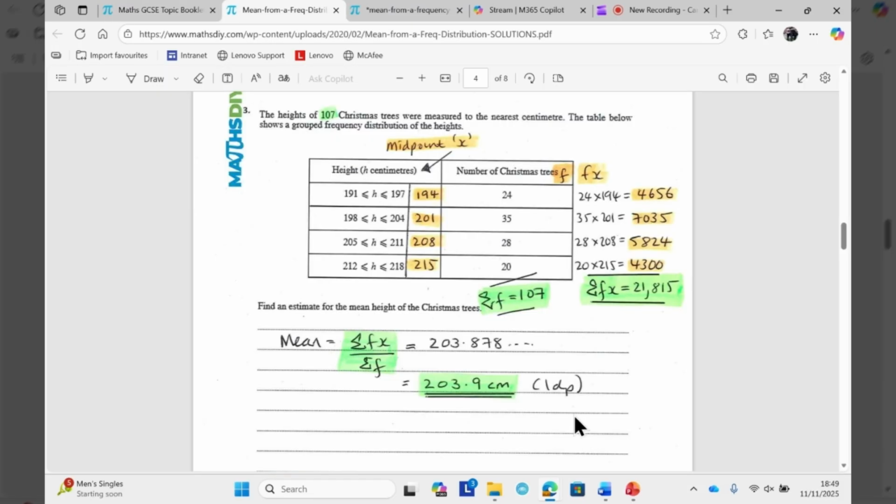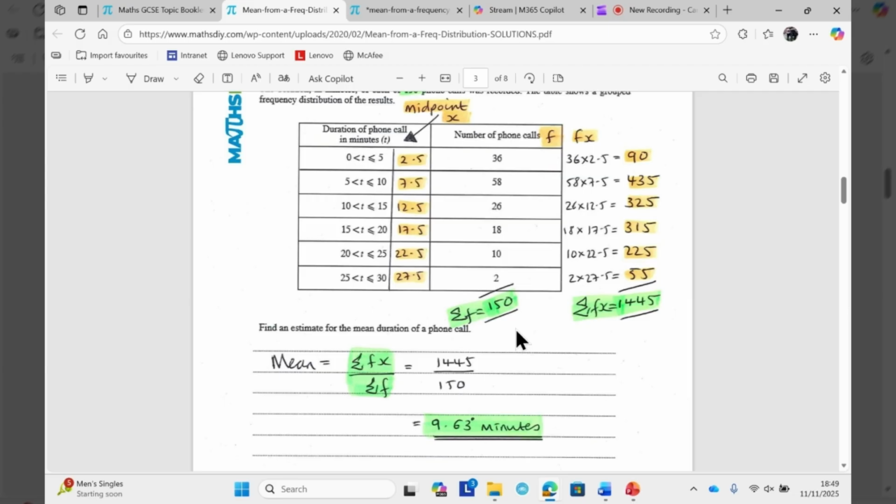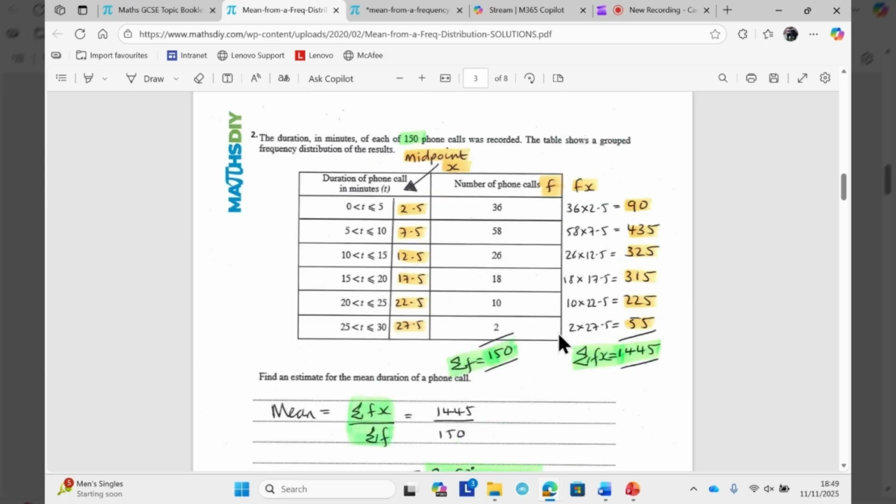Okay. Let's have a look at the one I just did. Right. So it's a bit messy, and I don't like the way he writes that. Not for me. But what he's saying is, here are my midpoints. Midpoint of there, 2.5, 7.5, 12.5, etc. Then I'm going to times these together, which he's done here. Add them all together and then divide that by how many, in this case, phone calls there are. Or if we take a look at a second one,